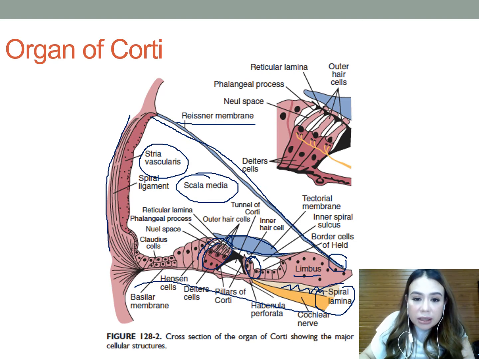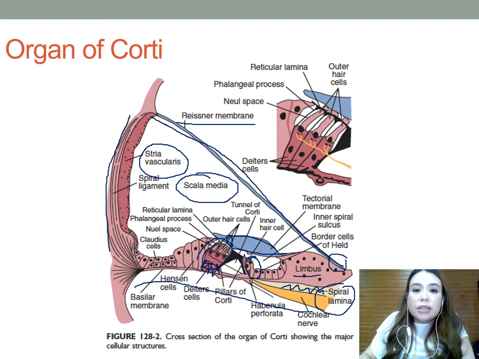So, these are the Deiters cells. Each Deiters cell has a phalangeal process that projects apically, and the space between the outer hair cell and phalangeal process is referred to as the Nuel space.